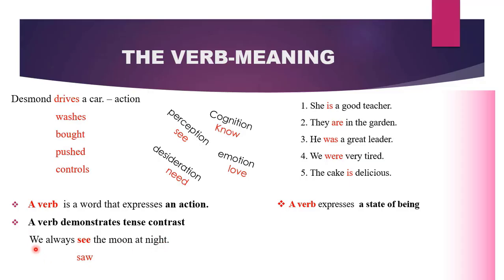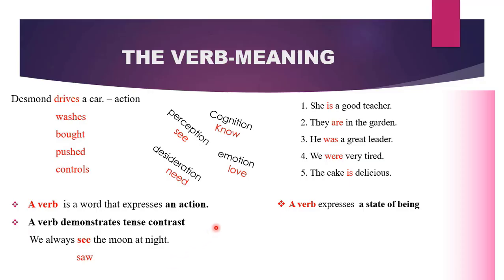What is the past tense for we? It is not a verb. What is the past tense for always? It is not a verb. What is the past tense of the, moon, at, night? They are not verbs. But what's the past tense of see? It is saw. Words that show present and past are verbs.